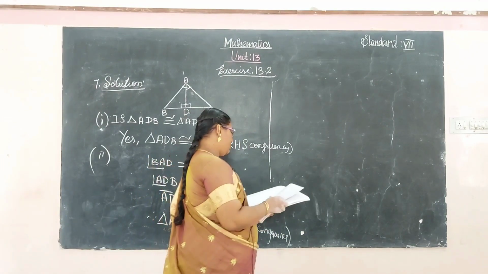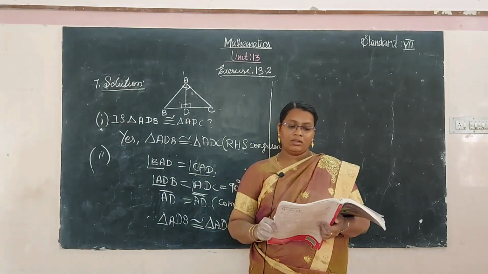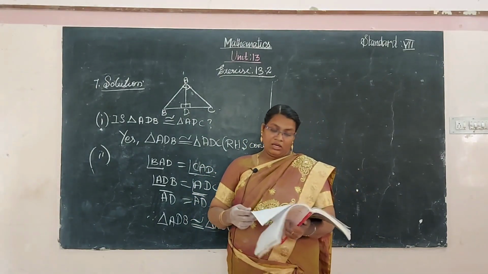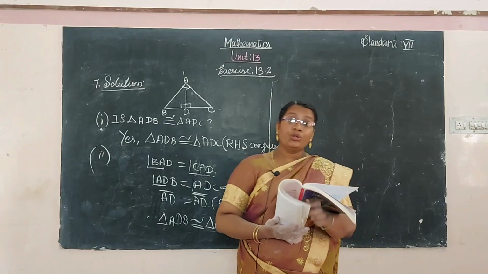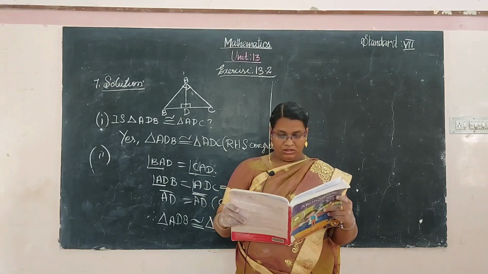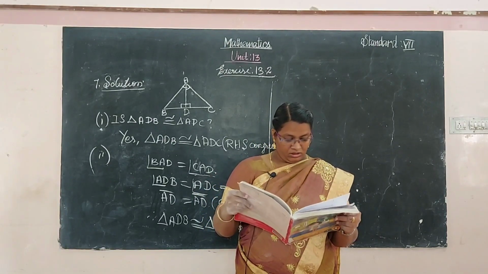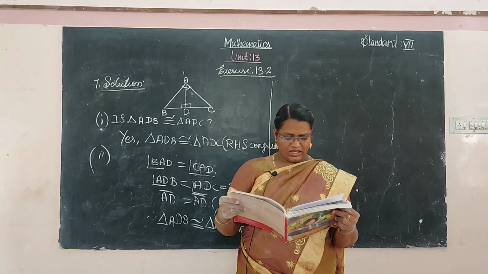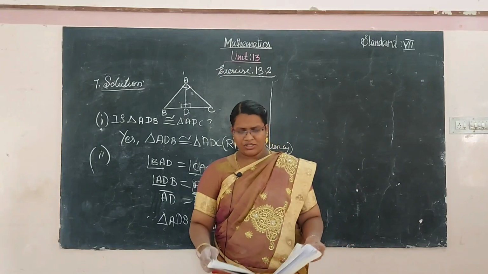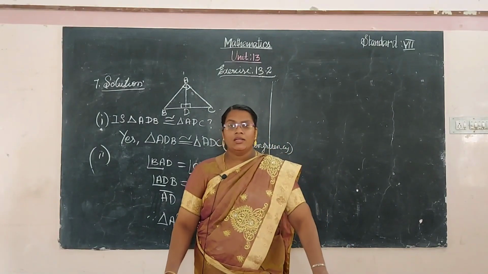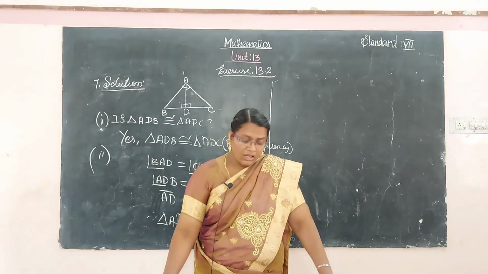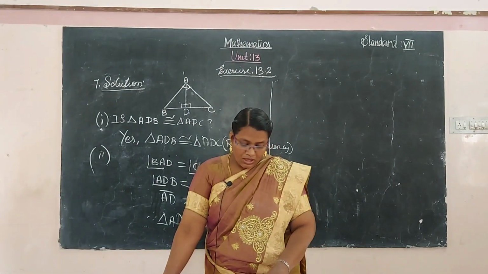And the eighth one, homework. You will try to complete the homework, a very easy one. Already we have completed a similar one as the example problem. Now move to worksheet 1. The first four are homework. Fourth one, state the conditions of congruence of triangles. You already know the congruence of triangles: SSS congruency, SAS congruency, ASA congruency, RHS congruency. That is the answer for the fourth one. The first four are homework. Now move to the fifth one.